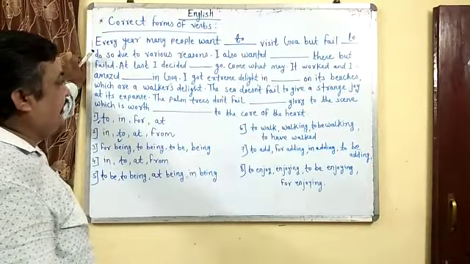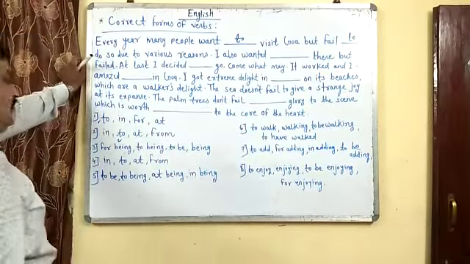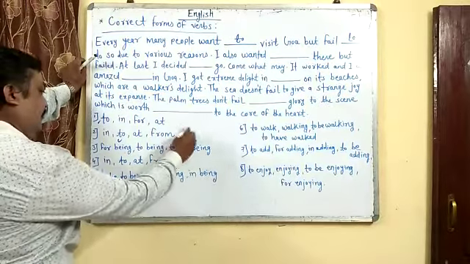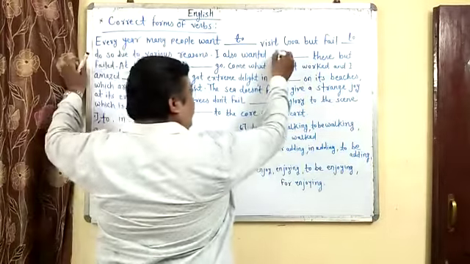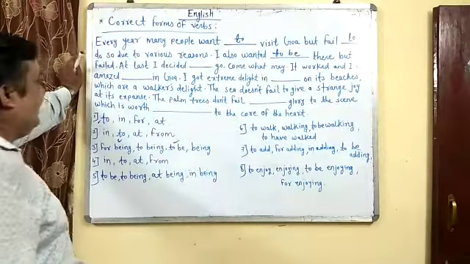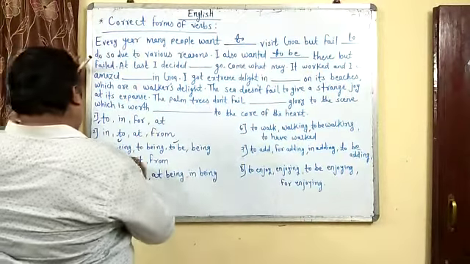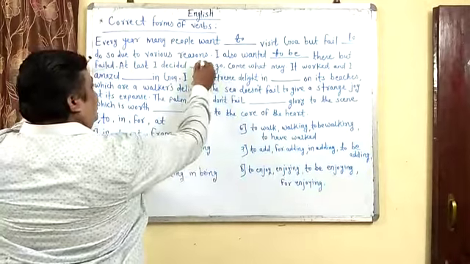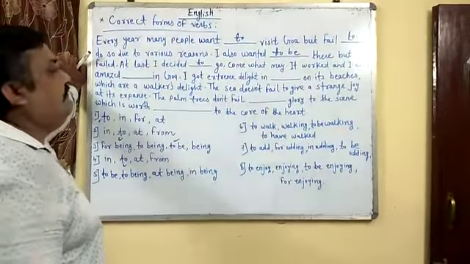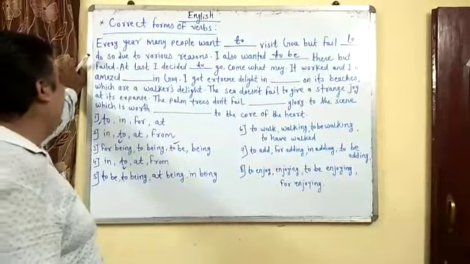I also wanted, to be, to being, being, I think to be. I also wanted to be there, and I also felt that I should go there, but failed. At last I decided, again to. See, simple options are given. I decided to go, come what may. It worked and I was amazed.